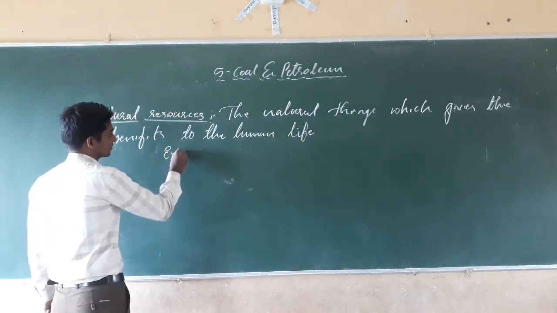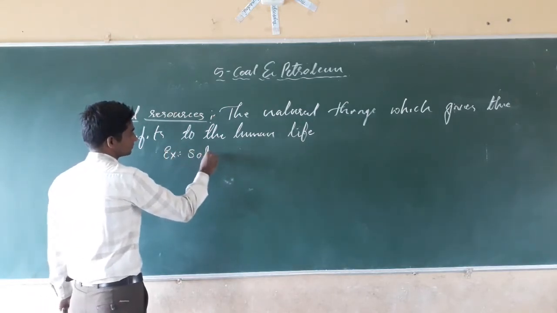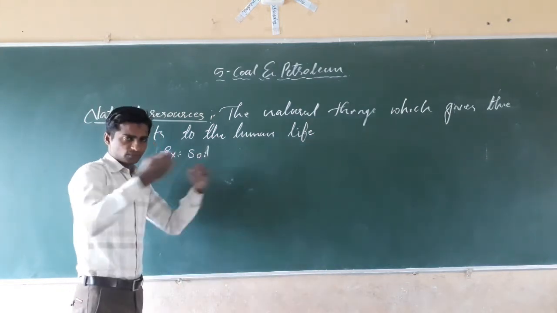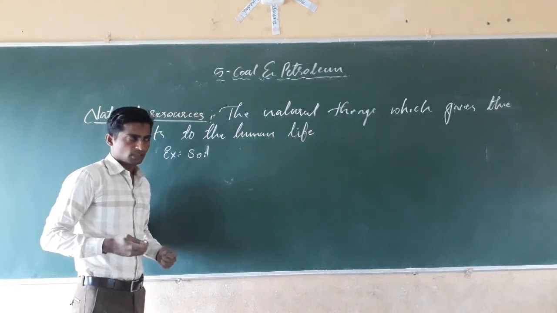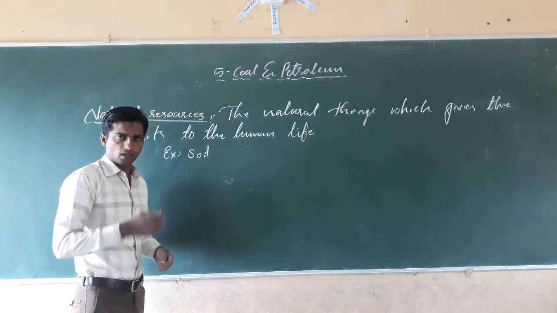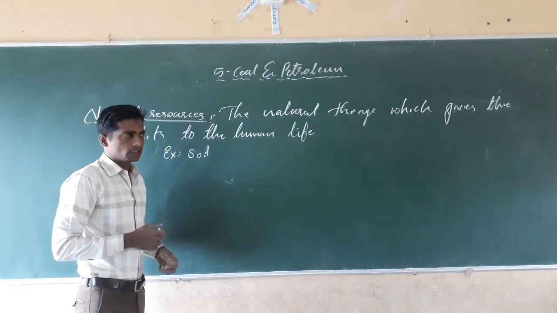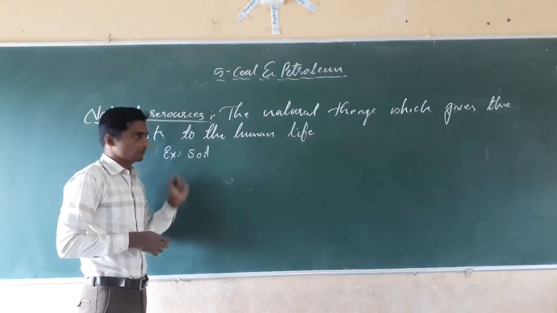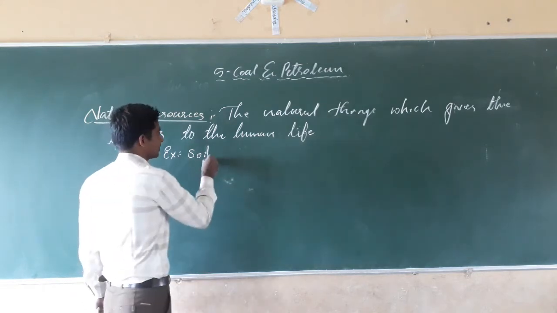Example, soil, from which we are getting a lot of benefits, like the minerals we get from the soil, and also water we get from the soil, groundwater, isn't it? Plants get nutrients from the soil. That's why soil is a natural resource.